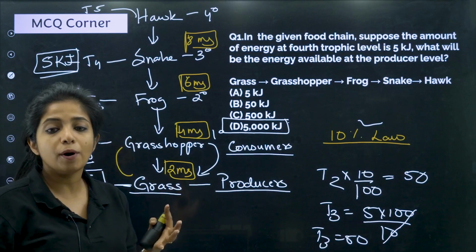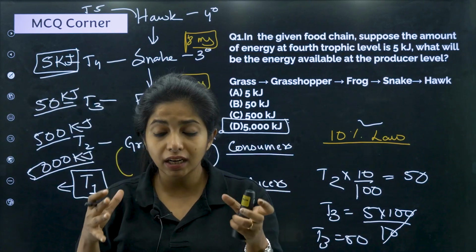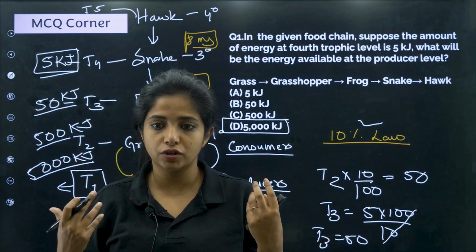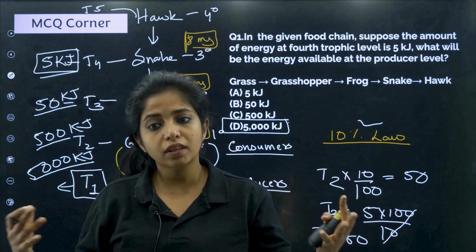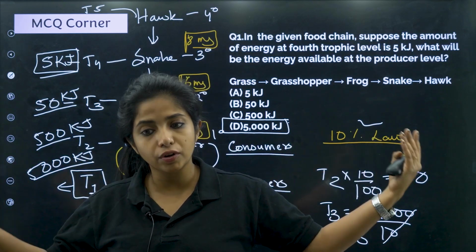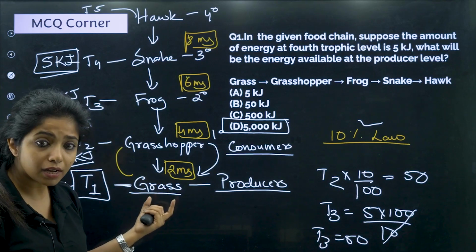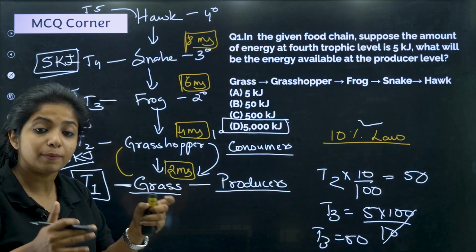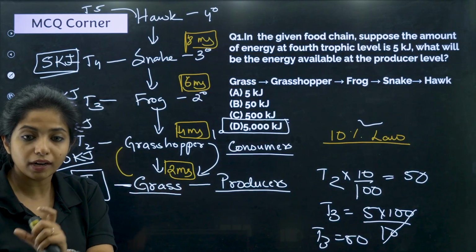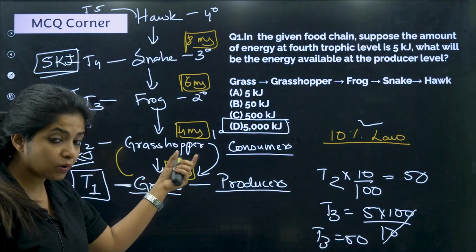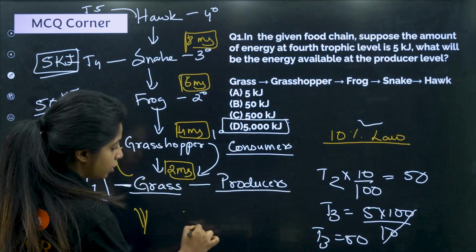Once these pesticides get inside our body, they get accumulated, because our body does not have a process to break them down completely. So the accumulation keeps on going. And why is it increasing? Because it's not just one grass, there will be a group of grasses, each having 2 mg of this particular pesticide. Now the grasshopper will eat this bunch of grass also.